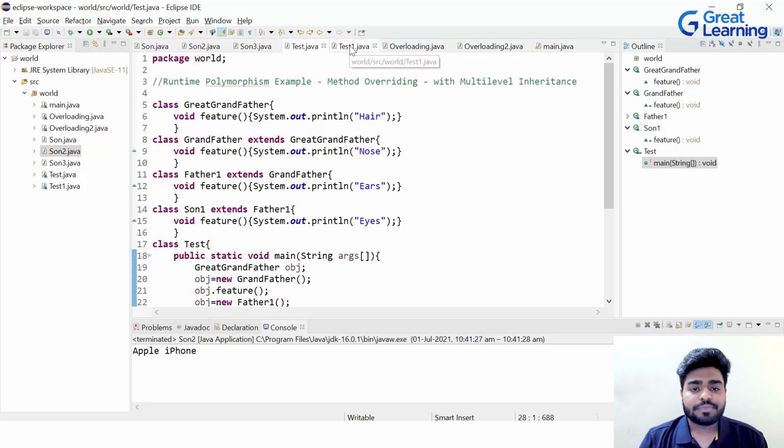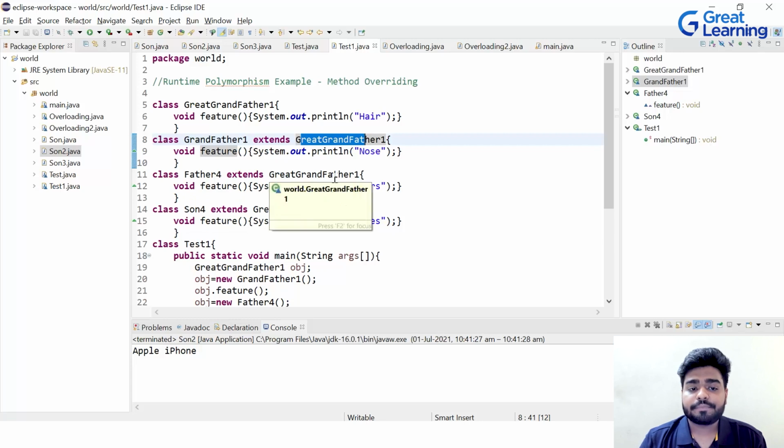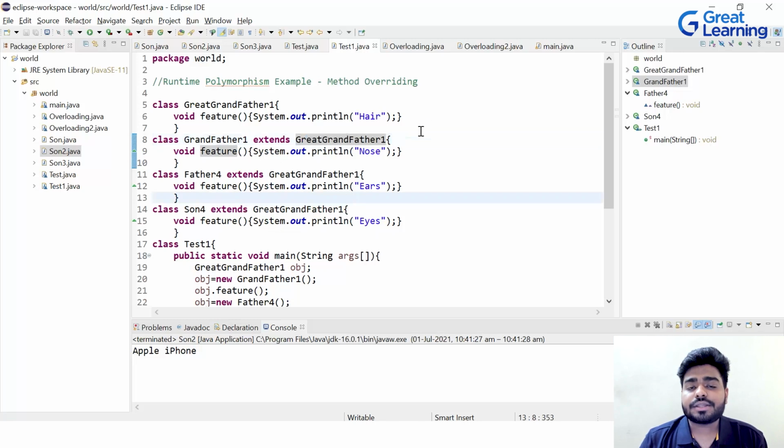Let's see some examples. First of all, we look at this example. As you can see, this is a runtime polymorphism example, which is method overriding. We'll have the inheritance picture with parent class and child class. Here you can see that we have not only parent and child, but sub-childs as well. We have great grandfather, that is one class, and then the grandfather class extending from great grandfather, then father extending from great grandfather, and we have son extending from great grandfather. So which kind of inheritance is this?